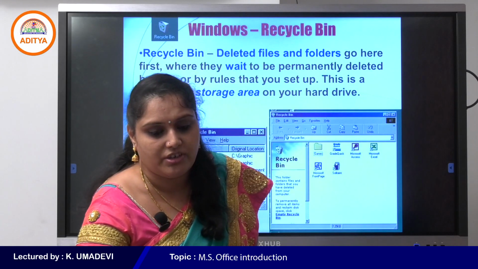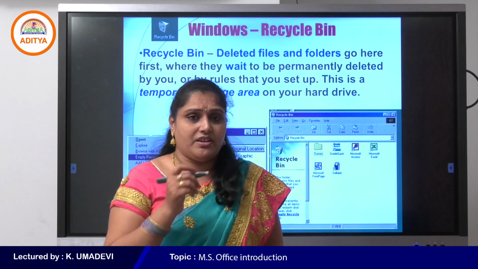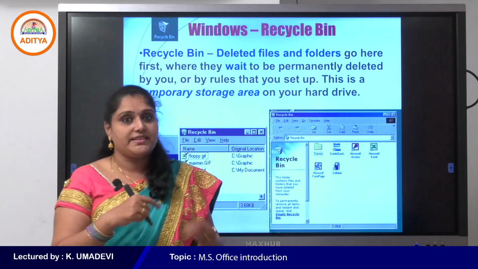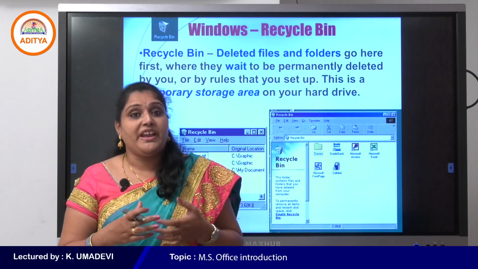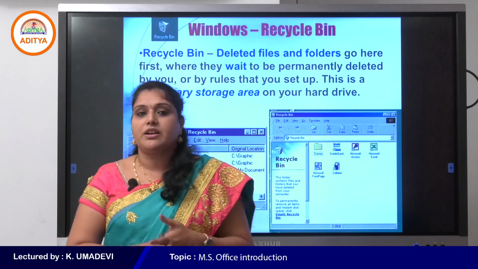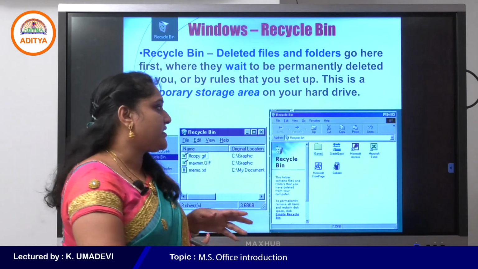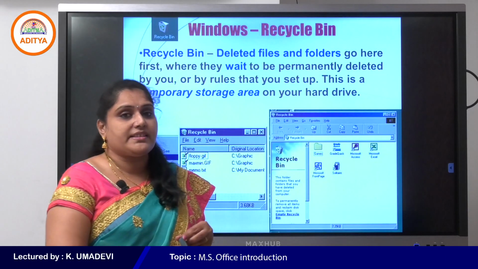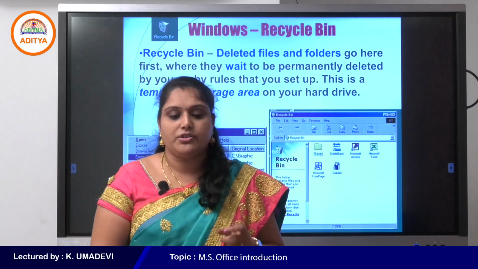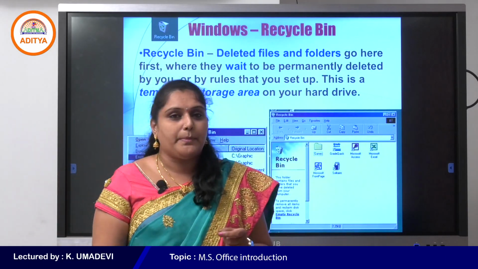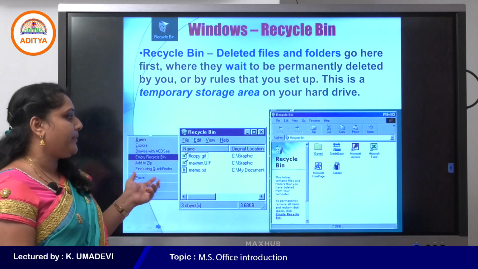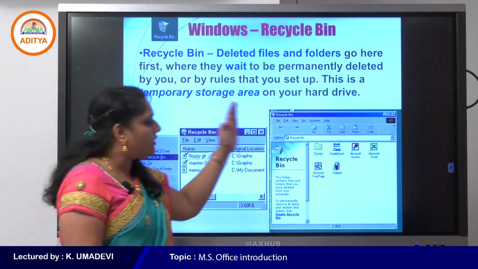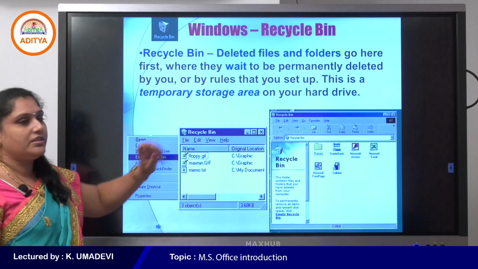Very good. To restore deleted files and photos, that means it also provides the option to restore the files again. Based on the options you set on your computer, we can also set the recycle bin to permanently delete files. Am I right? Unless they are permanently stored. This is about the recycle bin. So the recycle bin contains all the deleted items on your computer.